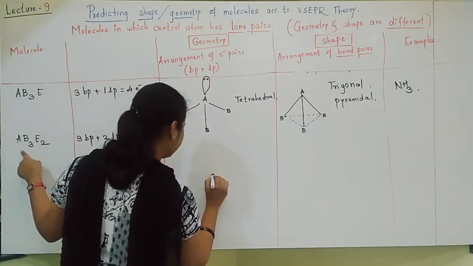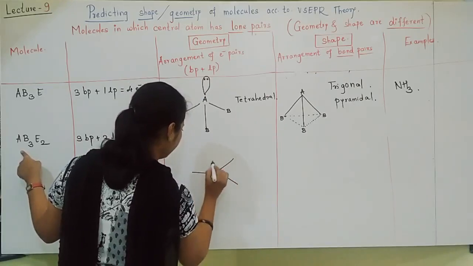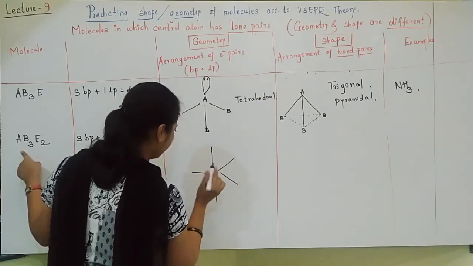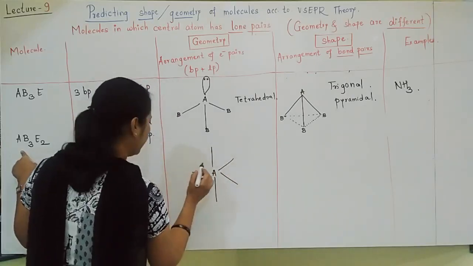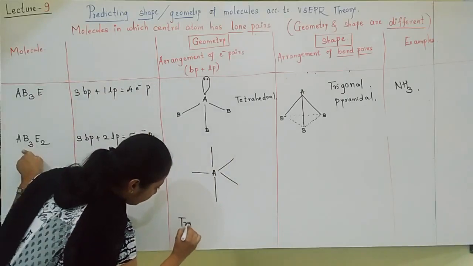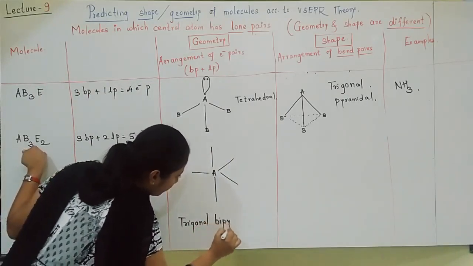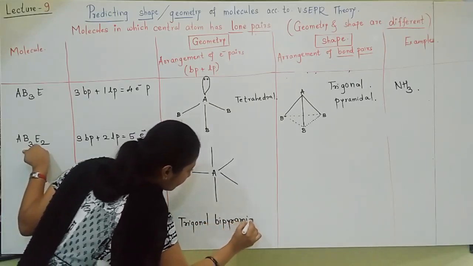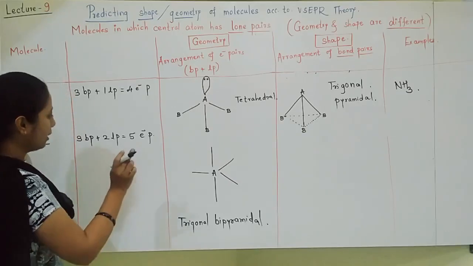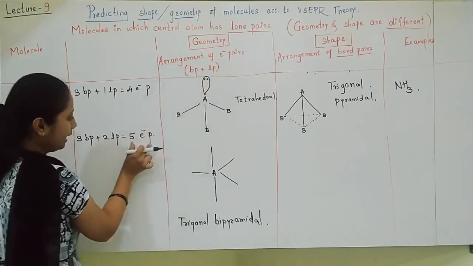Here, okay, AB3E2 is there. This is the geometry. Geometry is trigonal bipyramidal, because geometry is predicted based on the arrangement of electron pairs.